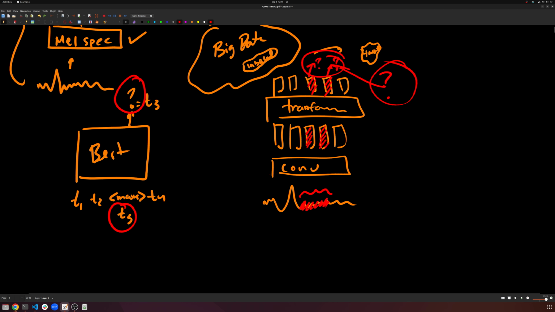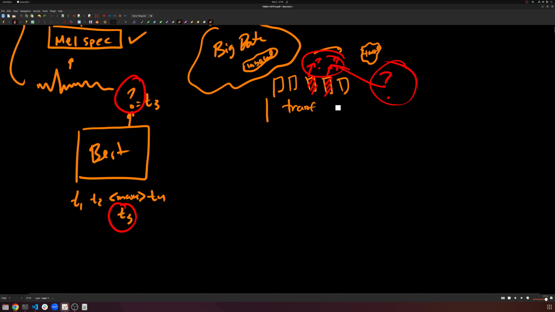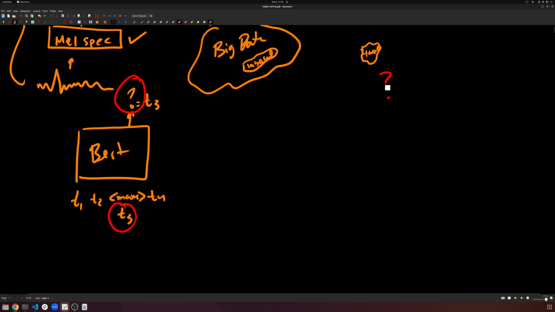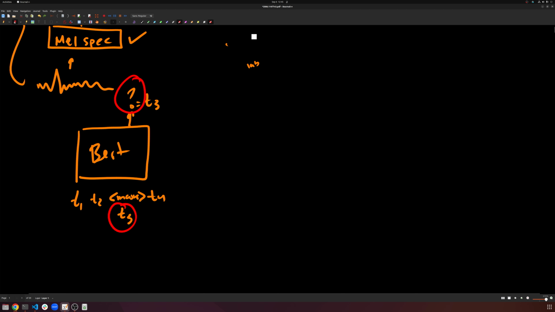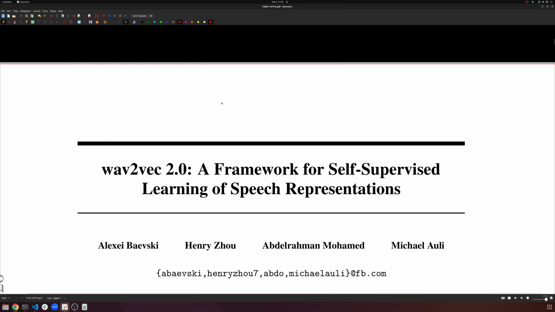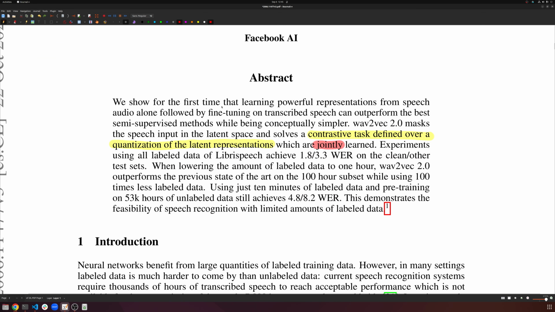And this is essentially what Wav2Vec solves. They do it in a very creative way, and we'll show how they do it today. That's basically what we'll be exploring. There's a bunch of steps that go into this. So let's erase all of this and go down. Wav2Vec is essentially a model that's trained in a couple of different ways. First, it does a contrastive task over quantized latent representations, and these quantized representations are jointly learned. All of these things are really important, and we're going to explore each piece of this as we go.